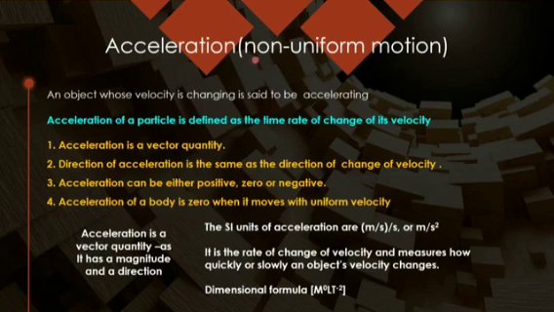But when I talk about non-uniform motion, it means equal distances or equal displacements are not there in equal intervals of time. Or I may say that the velocity is changing, which means it's not constant. So if an object's velocity is changing, then I will say that the object is accelerated and the motion is accelerated motion, of course. We are talking about acceleration in detail today.